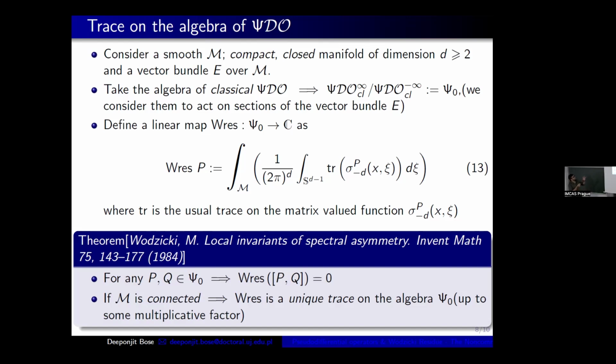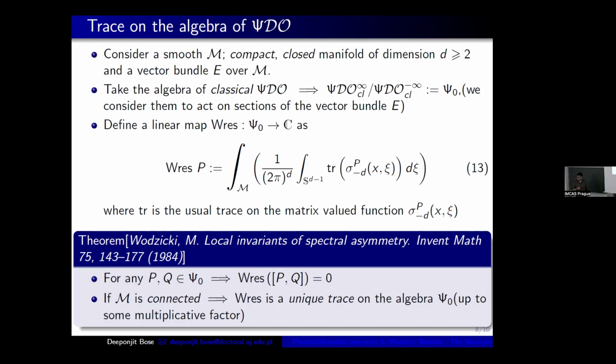If the pseudo-differential operator acts on sections rather than on C infinity of R^d, then we will have a matrix valued representation of sigma(x, xi). So we are taking the trace for that case, and we are integrating out. So I will get a number, a complex number basically. So this is basically a linear map from psi naught to C. Now this is the main part.